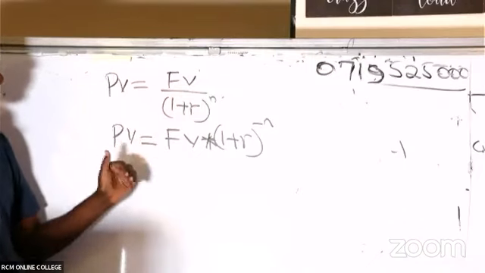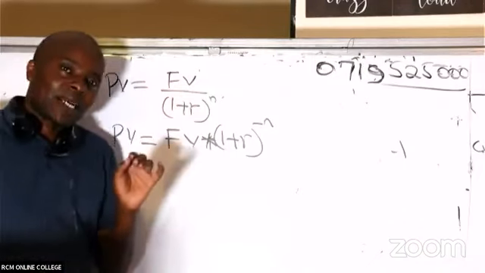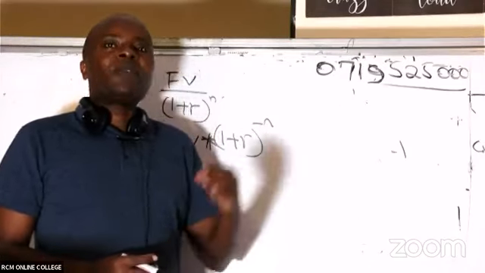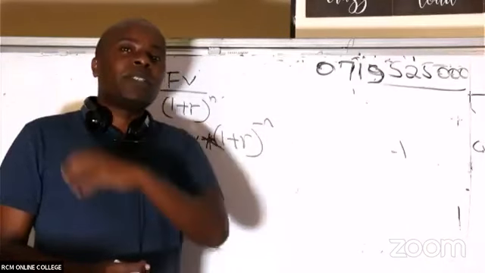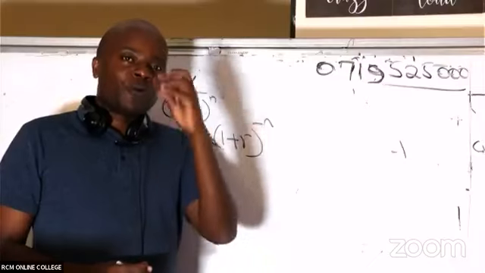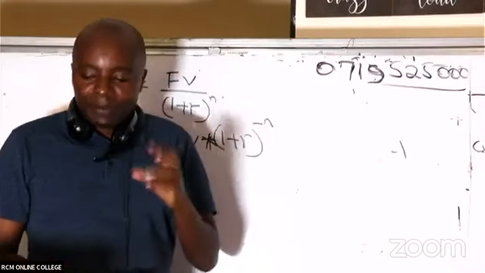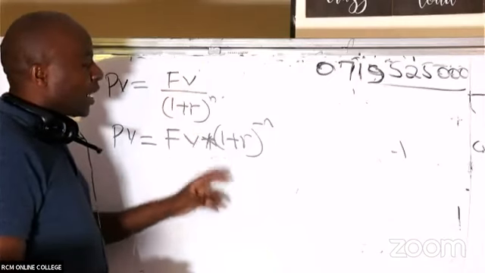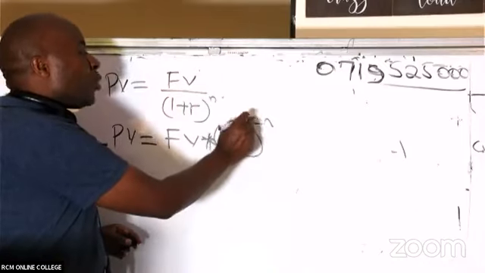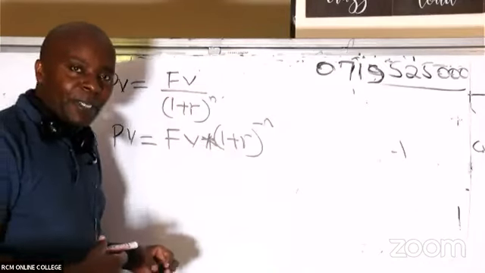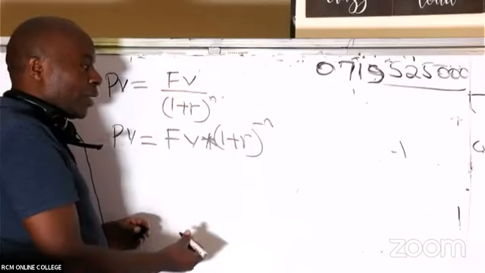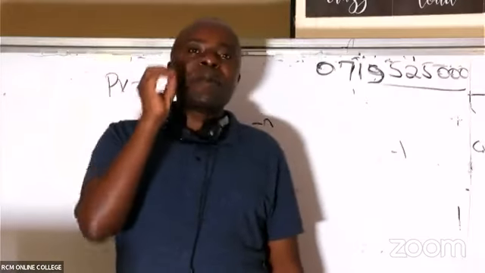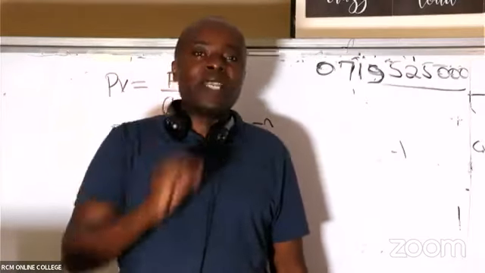I have to introduce bar 1. Now, ladies and gentlemen, please listen to me very well. Present values will always be smaller. When I'm getting present values from future values, I am discounting. Present value equals future value times (1 plus r) raised to negative n. This negative means that I'm moving backwards. It means that I'm subtracting here. I'm getting a discount. So, ladies and gentlemen, to discount is to ascertain present values from future values.